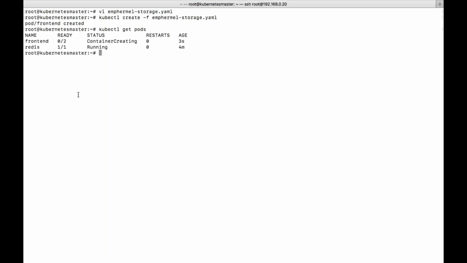kubectl create -f. So let's give one. So out of two containers, zero is ready, in the sense it is under creation process.